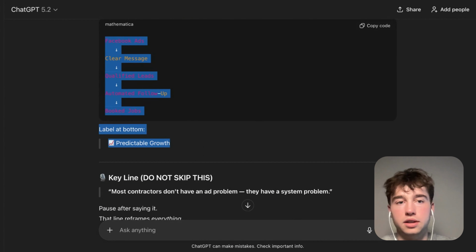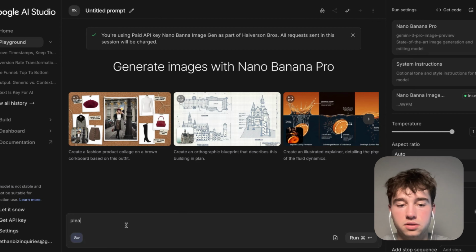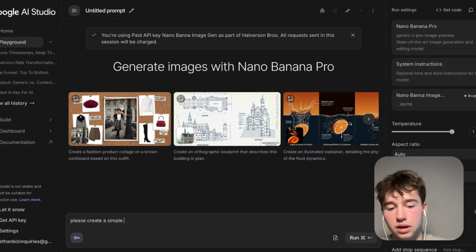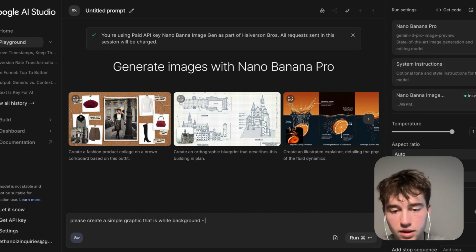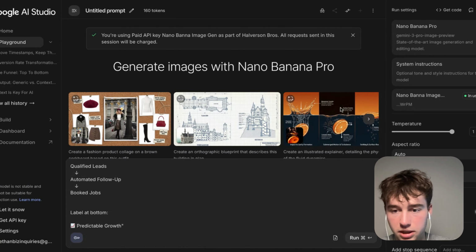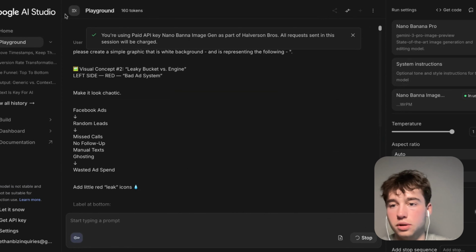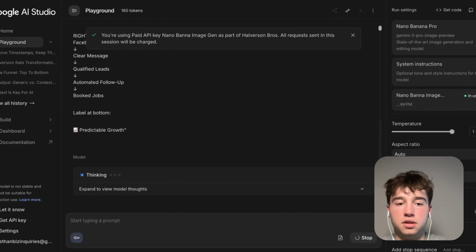So I'm going to go into Google AI Studio. This is a great area to make prompts. So I'm going to say, please create a simple graphic that is white background and is representing the following. Boom. This is literally all I got to do. And then it's going to be able to make me an infographic here, which we'll literally just do to kind of just visually showcase them what is and what isn't. That's the whole goal here at this point in time. So we're going to do that. Let it think through it and get this dialed in for us here.